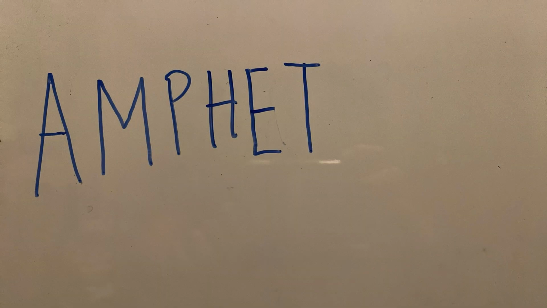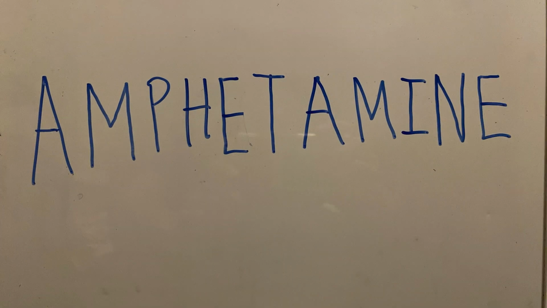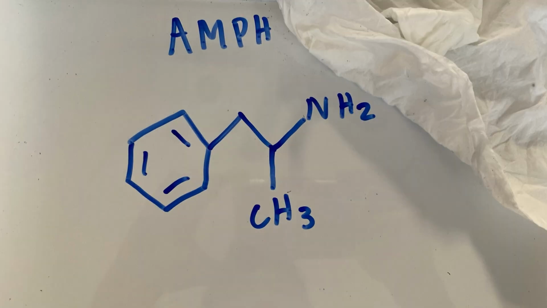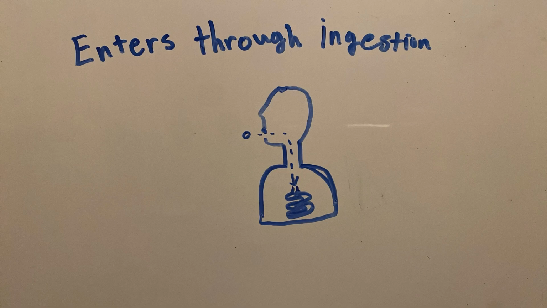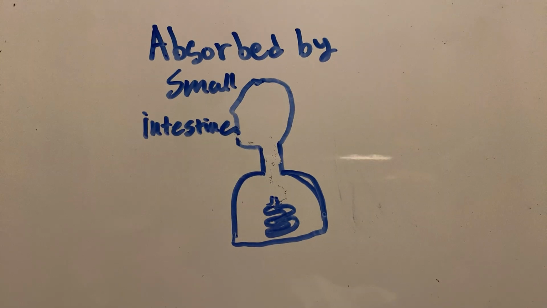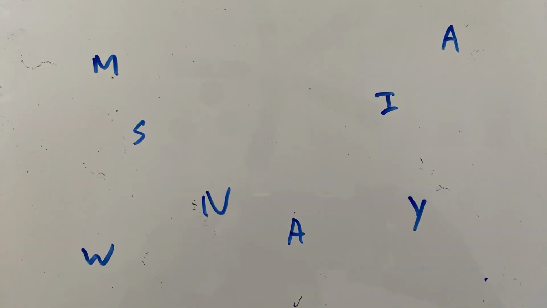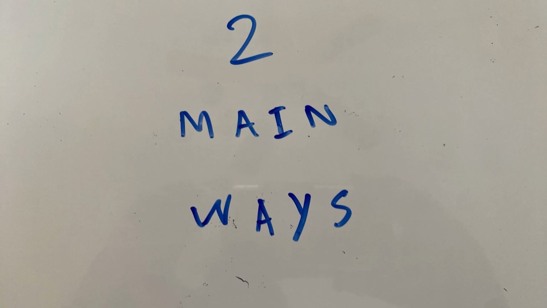Now let's see how amphetamine affects this pathway. Amphetamine is a type of central nervous system stimulant drug. Amphetamine, or AMPH for short, enters the body through ingestion. It is absorbed by the small intestinal tract and enters the bloodstream, where it makes its way up to the brain and central nervous system. There are 2 main ways that amphetamine disrupts the dopamine pathway.